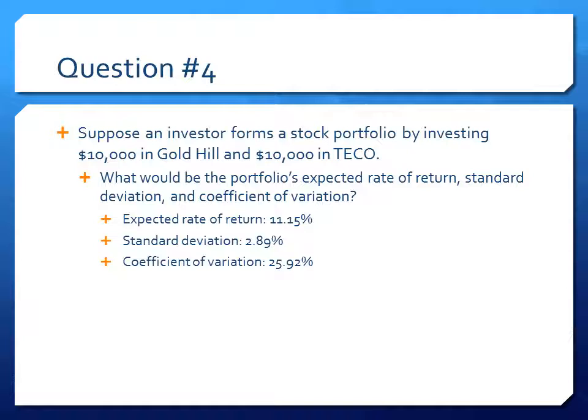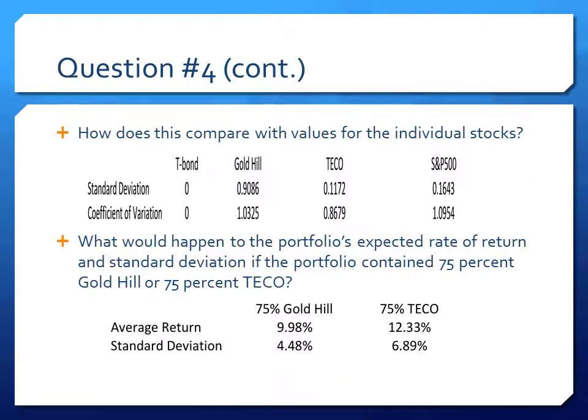Question 4 had to do with what would happen if a portfolio was created with $10,000 in Gold Hill and $10,000 in TICO. This portfolio would have an overall expected rate of return of 11.15%, a standard deviation of 2.89%, and a coefficient of variation of 25.92%. As you can see when comparing the portfolio's overall standard deviation and coefficient of variation to the individual stocks' numbers, the risk has been lowered and diversified.